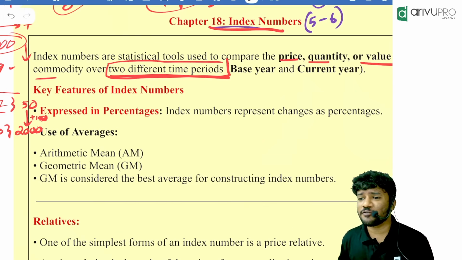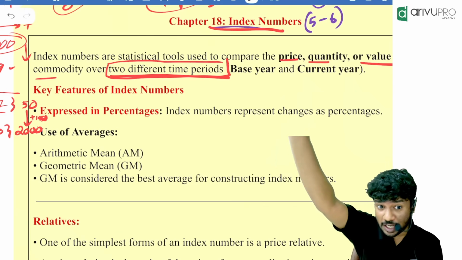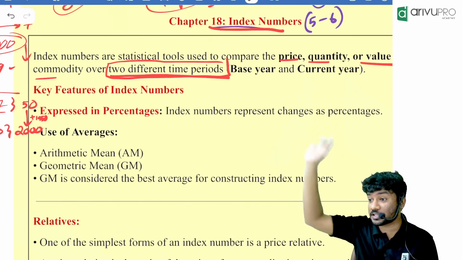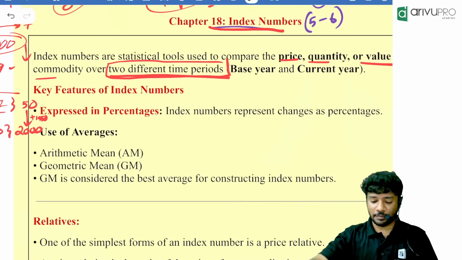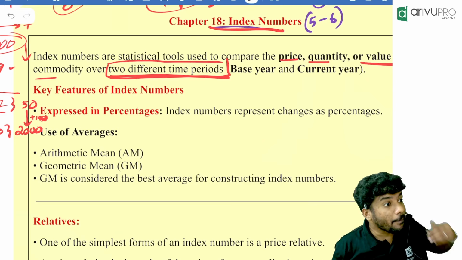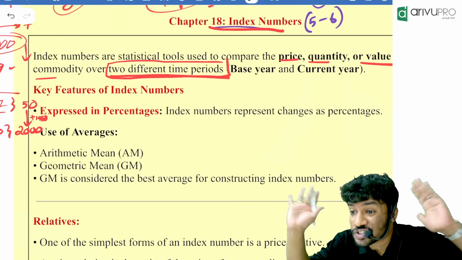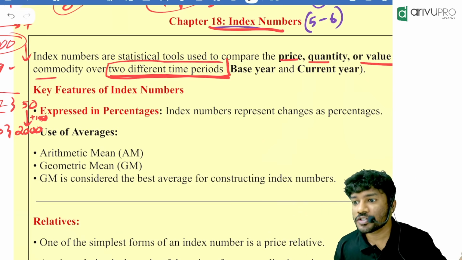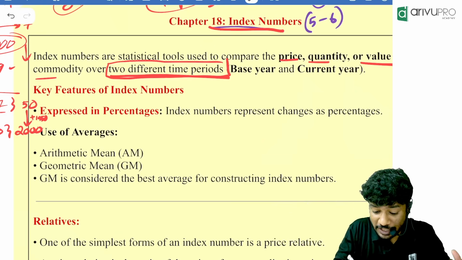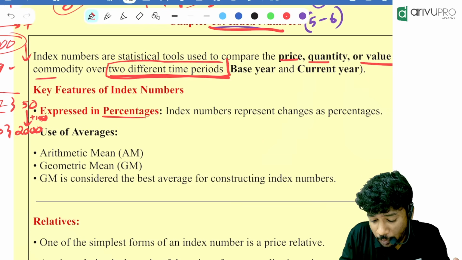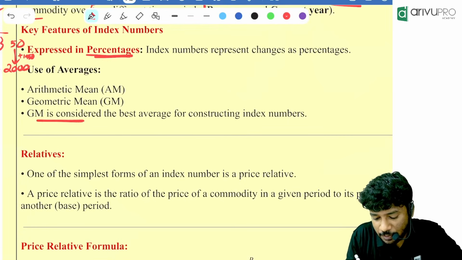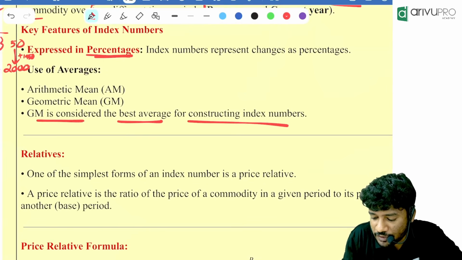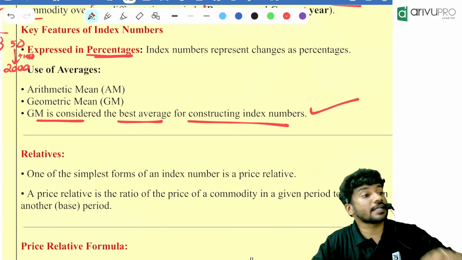Now my question: when percentages are involved, which mean is the best mean? Geometric mean. We studied that. So you tell me, which will be the best average to construct an index number? Geometric mean. Why? Because index numbers are always expressed in percentages. That's why it is mentioned over here, people: GM is considered the best average for constructing an index number.